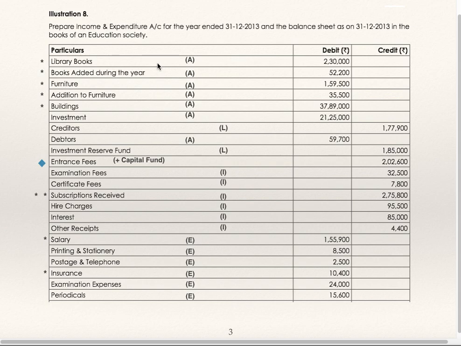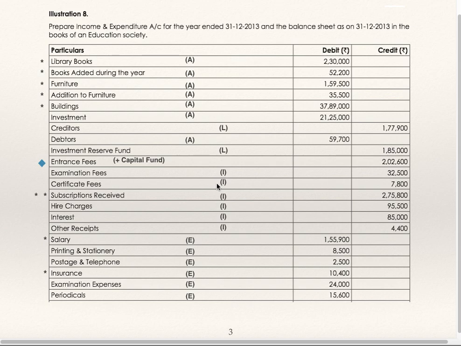So we'll just go through the trial balance. Library books, assets; books added during the year are to be added to the opening balance of books. Furniture, assets; addition is to be added to that. Building assets, investment assets, creditors liabilities, debtors assets. Reserve fund is a liability; any kind of fund is a liability. Entrance fees: sometimes additional information for entrance fees is given, then accordingly you are supposed to do. But in this particular question, no adjustment about entrance fees is given, so it is to be added to capital fund on the liability side of the balance sheet.